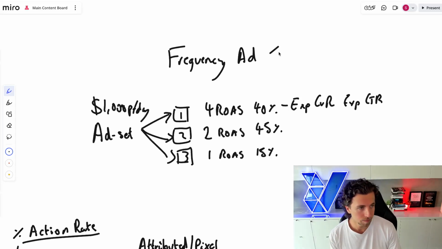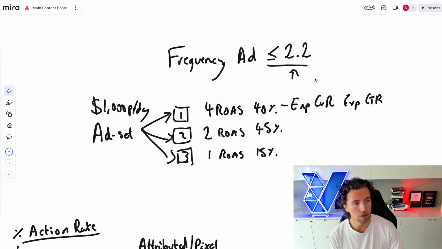And the reason why they're not doing that is because, and you can check this in your account right now, frequency of an individual ad will very rarely, now it will in some accounts, and some people are going to open up and see that this rule doesn't apply to them, but it applies 90% of the time, be more than 2. Let's put a buffer and say 2.2, which means that an individual ad is almost never served to a user more than twice. But go and look at your account level frequency. Just zoom out to your account and have a look at what the frequency number is across it.